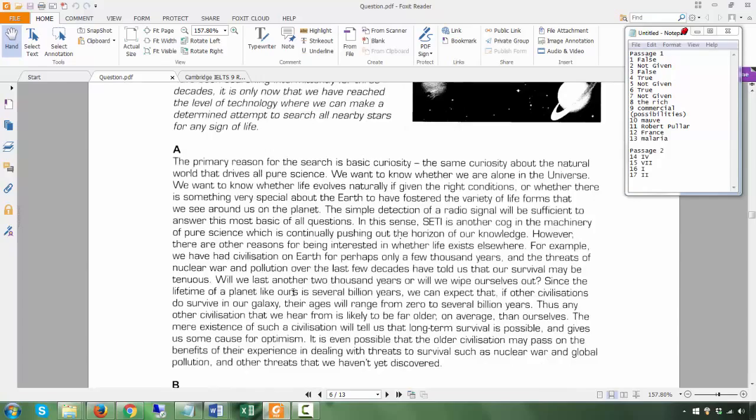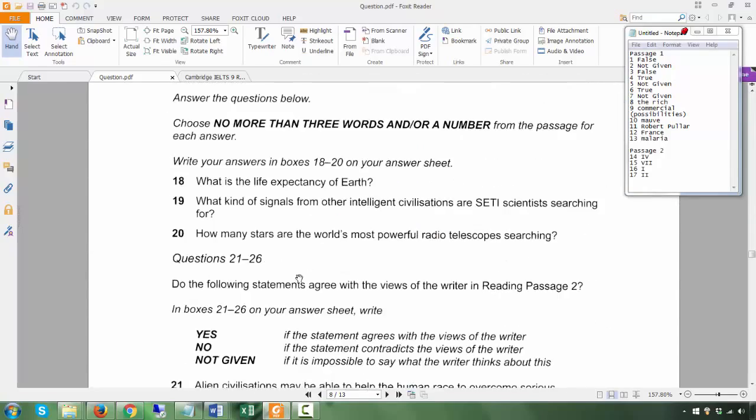And let's go to 18. Right, this is a short answer question. What is the life expectancy of Earth? Now, short answer questions. All right. There are only 3 here. Right. So, it's meant to be in order, but I don't think it's in order here. Okay. Let me just have a look very quickly. It's only 3, so it could be in order. It may not be in order, but let me just show you. I don't think it's in order now.